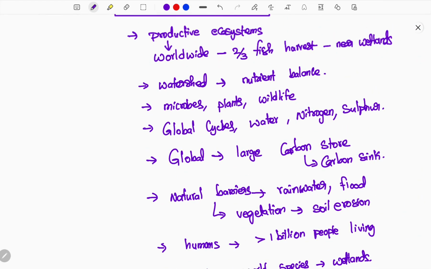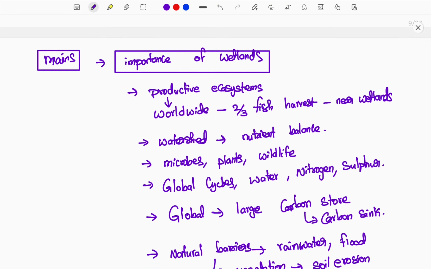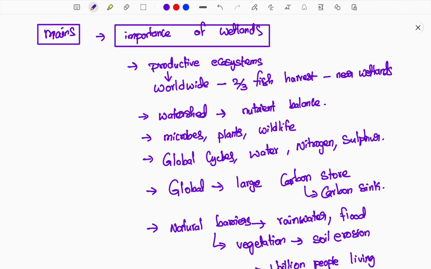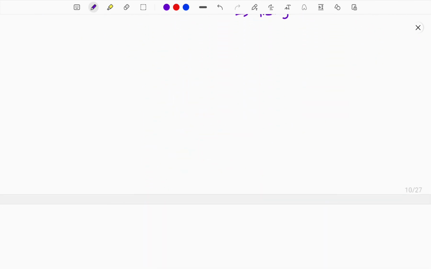So guys, whatever points I have delivered will be very important for your mains examination. Questions related to the importance, functioning and aim of wetlands will relate to these points that I mentioned. You can add many more points when delivering the content, depending on the quality of your understanding and delivery of your answer. But most of the points will not go beyond this study, which is what I have explained.